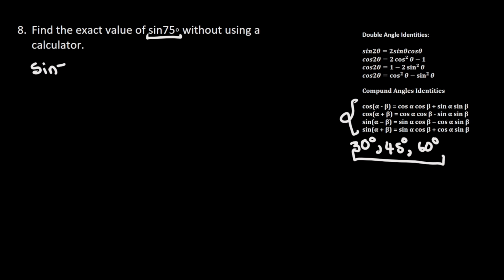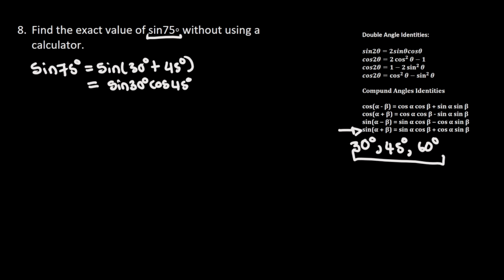So here we have sin 75 degrees, and we know that 30 degrees plus 45 degrees is 75 degrees. So this will be sin(30° + 45°). To find the answer, we can use this last compound angle identity here, which is going to give us sin 30° times cos 45° plus cos 30° times sin 45°. So 30 and 45 degrees are both special angles, so I can press my calculator.